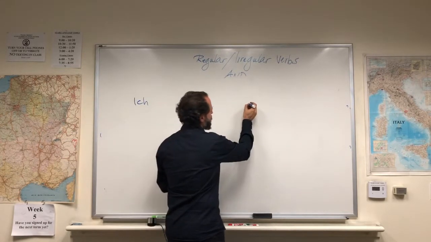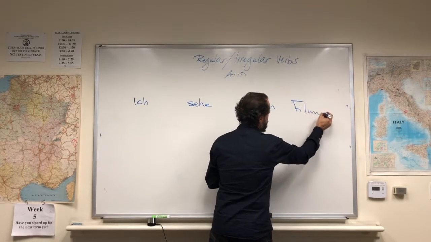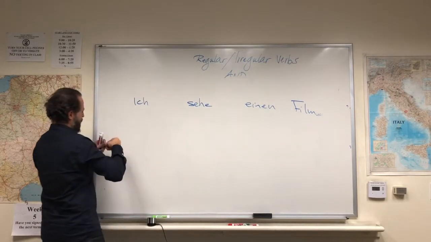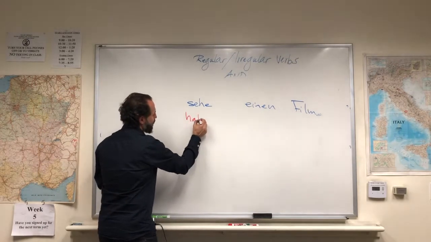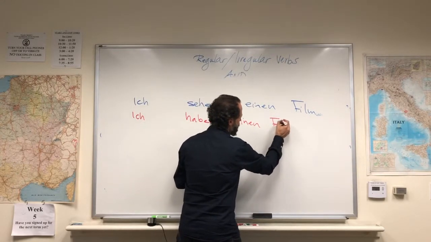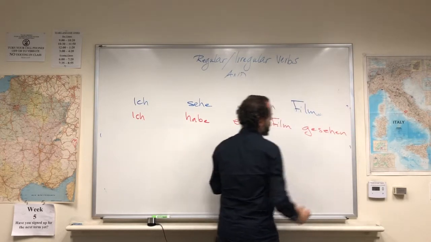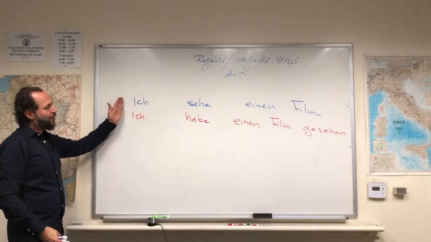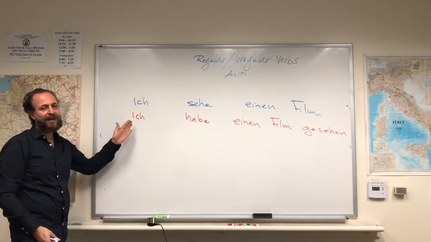Ich sehe einen Film. Ich sehe einen Film. Compare it with: ich habe einen Film gesehen. So I translate these phrases as: I watch a movie, I watched a movie, but not I have watched or I have seen a movie.